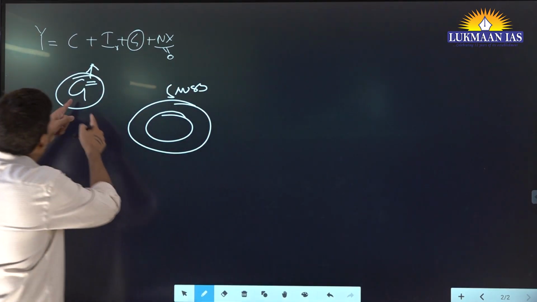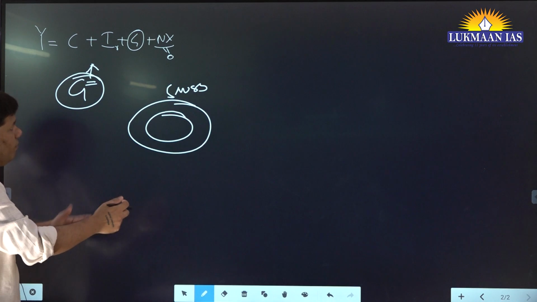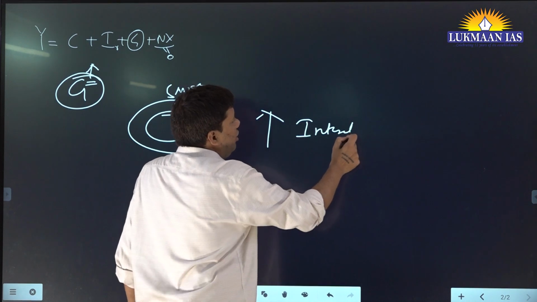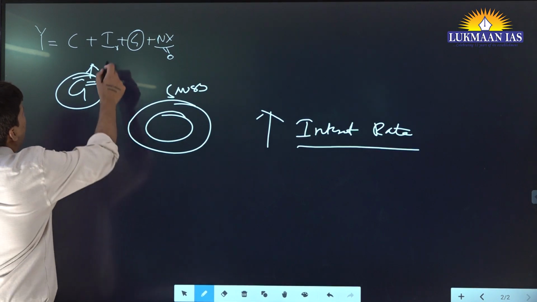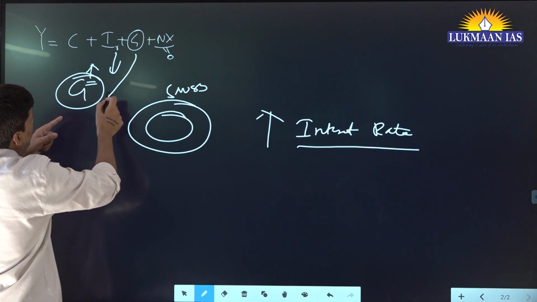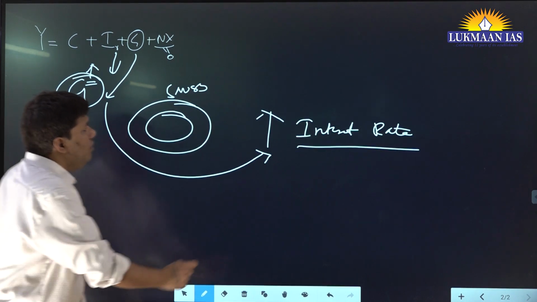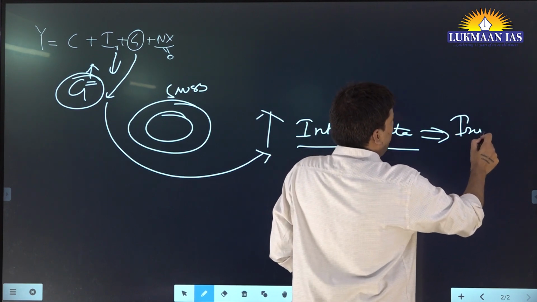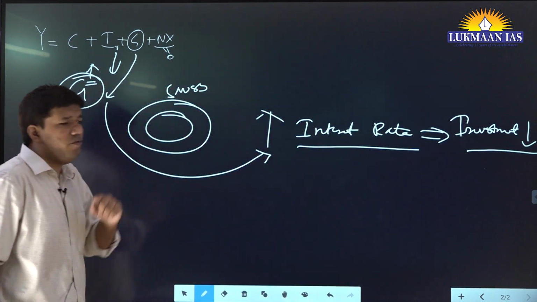You understand this concept? Government needs money. Government has to do spending. So government will need savers' money. So that will lead to an increase in interest rate. And whenever your interest rate increases, what happens? Your investment comes down, right? See, this is the relation. Government has to increase the spending. Due to spending, the interest rate will go up, and this will lead to your investment coming down. Or somebody may ask, okay, if you increase interest rate, why will the investment come down?